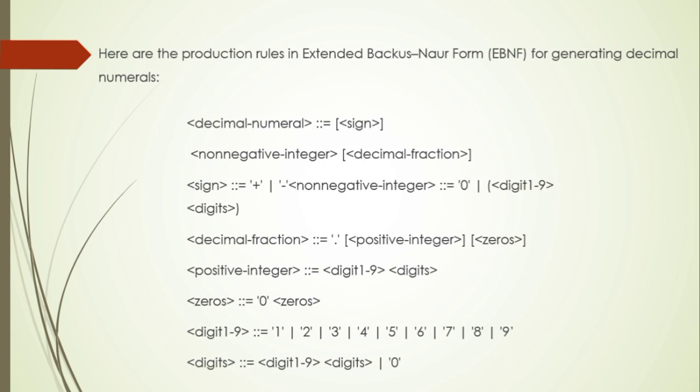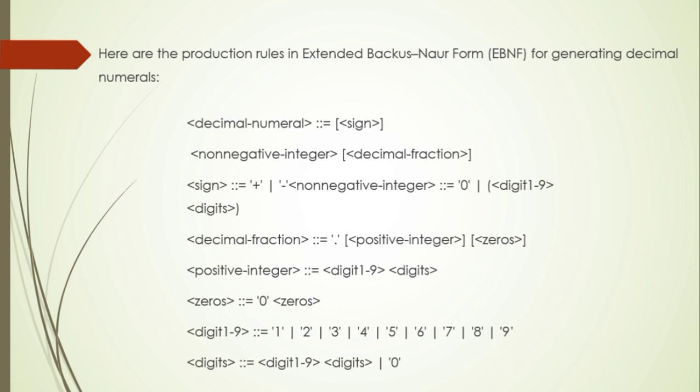Here are the production rules in extended Backus-Naur form, EBNF, for generating decimal numerals. Decimal number equals optional sign, non-negative integer, decimal fraction. Sign can be plus and minus. Non-negative integer equals 0 or digit 1 to 9.